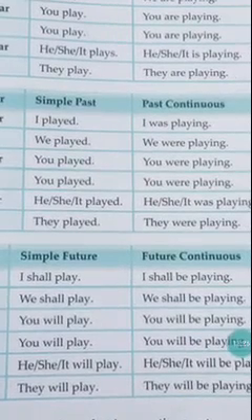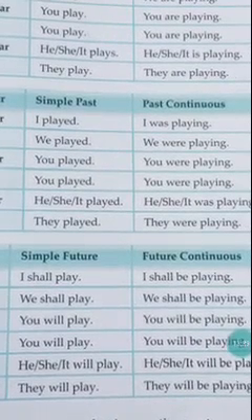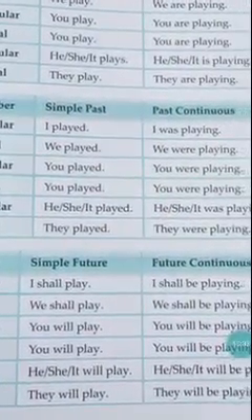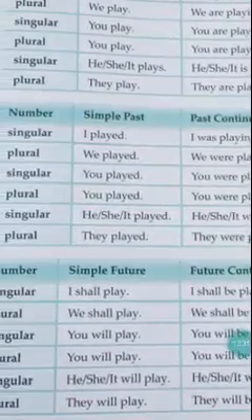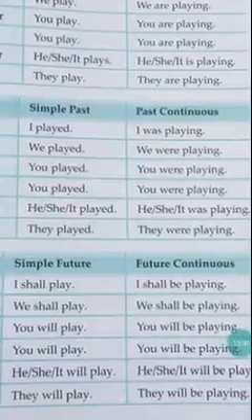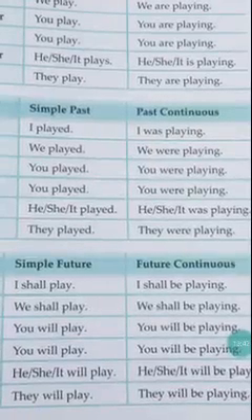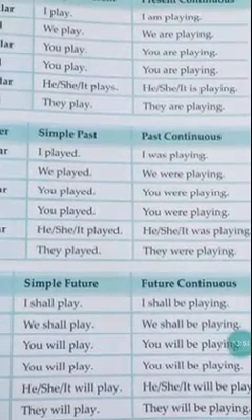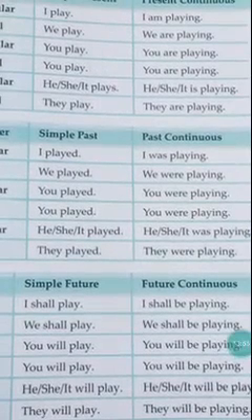So we played, we were playing. Next, singular, you played, you were playing. The plural form for you is you only, right? You played, you were playing. All these are were, was, were refers to past tense. Just have that in your mind. Is, are refers to present. Was, were refers to past tense.